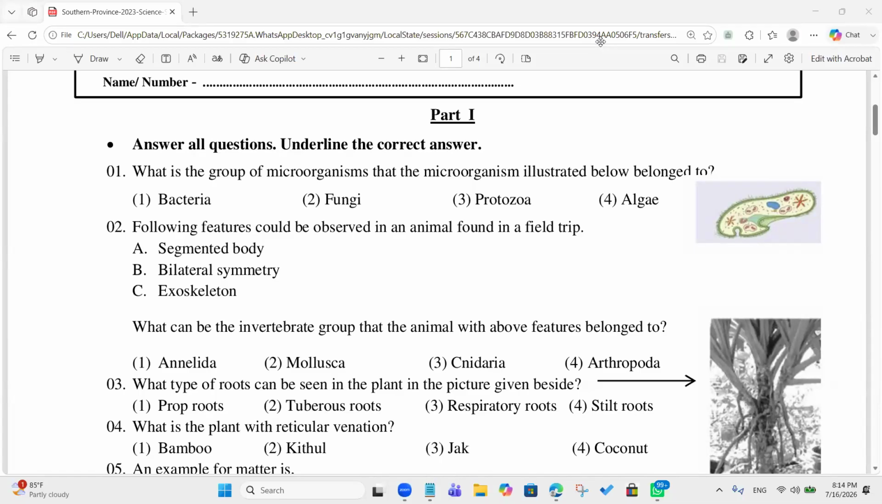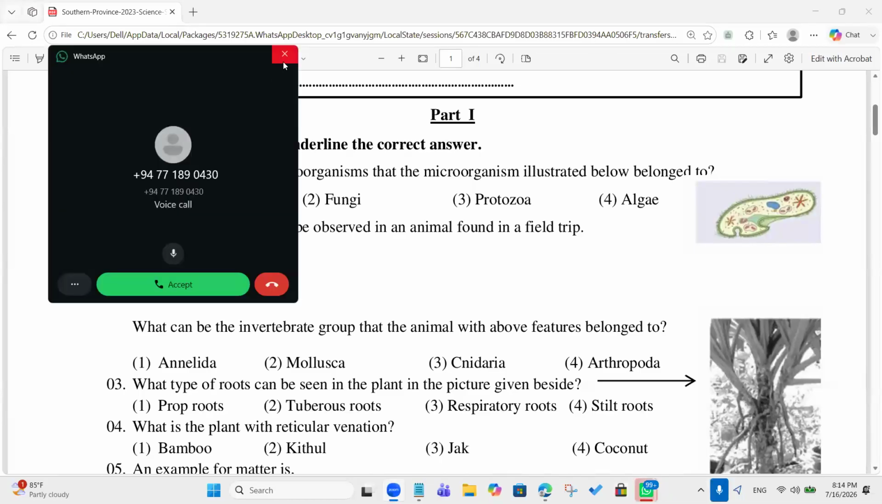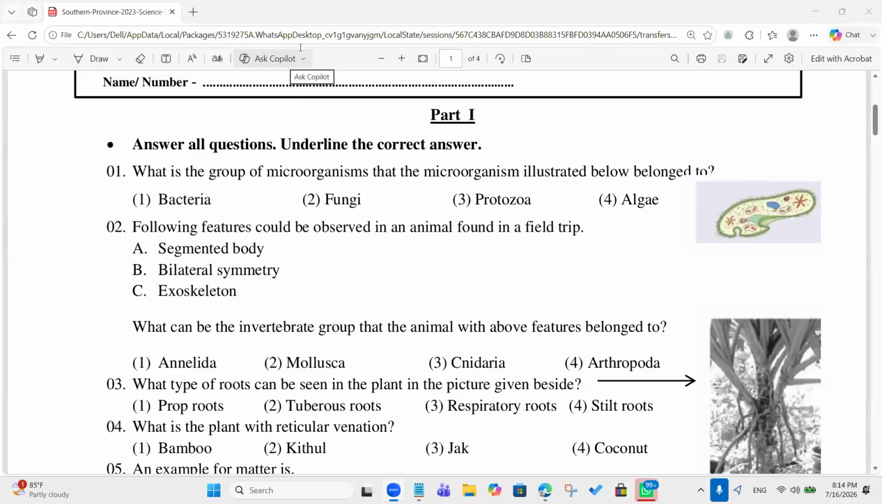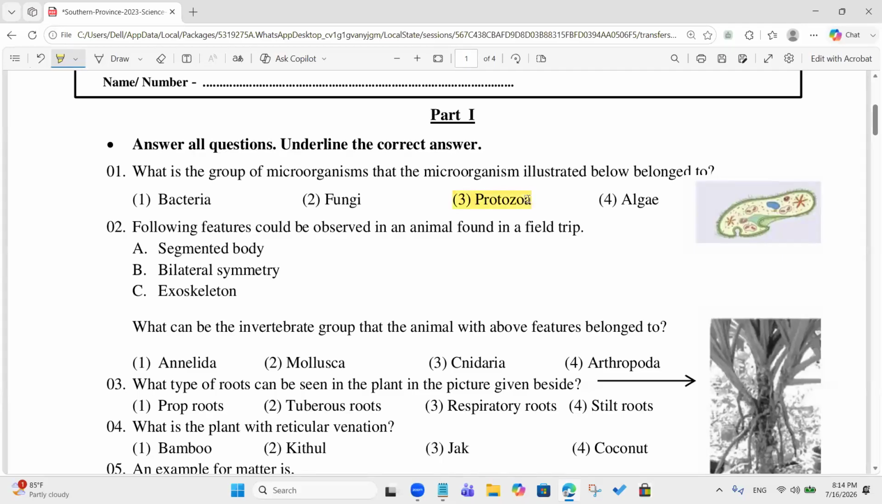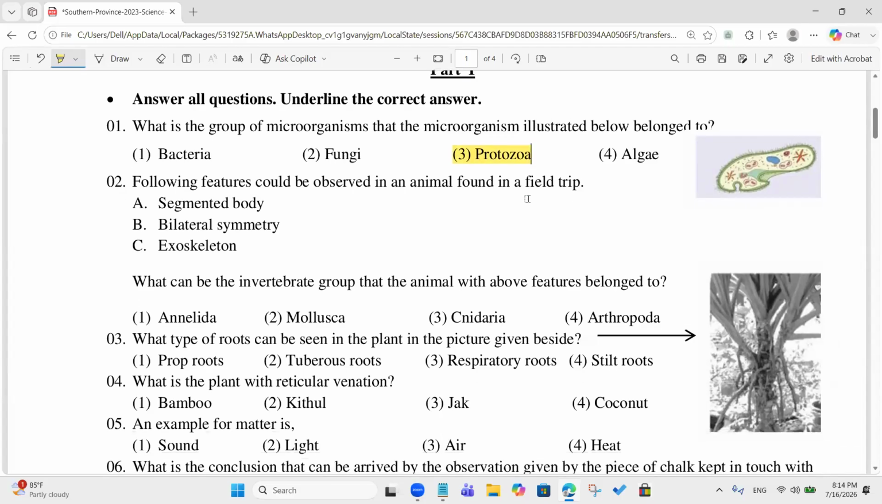Okay, number one, what's the group of organisms that the microorganism illustration belongs to? Protozoa. Protozoa, correct. Can you recognize this organism? Paramecium. Yes, it's a paramecium.